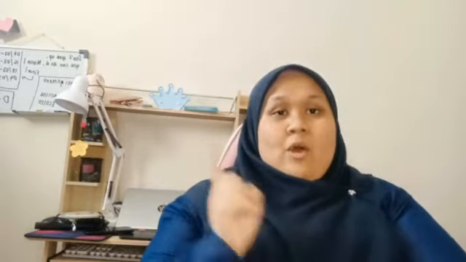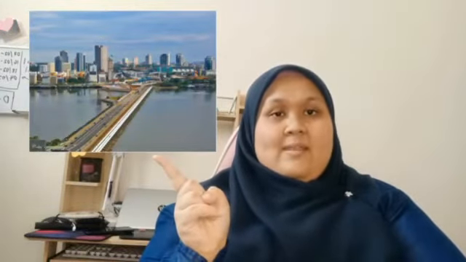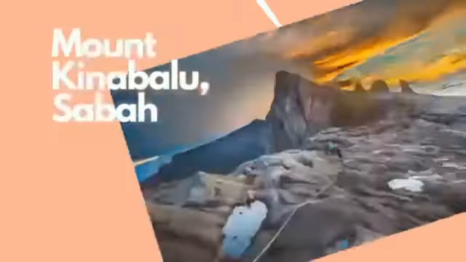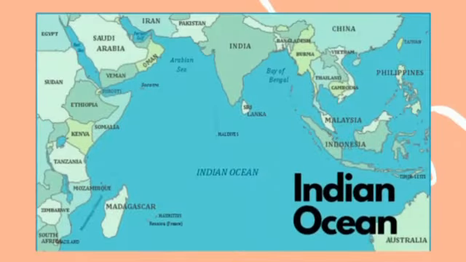There is also the 1,056-meter Johor-Singapore Causeway that connects Malaysia and Singapore across the Straits of Johor. Kuala Lumpur is the capital city of Malaysia, while the Federal Territory of Putrajaya is the administrative and judicial capital. The geography of Malaysia includes Mount Kinabalu in Sabah as the highest point, while the Indian Ocean is the lowest point.